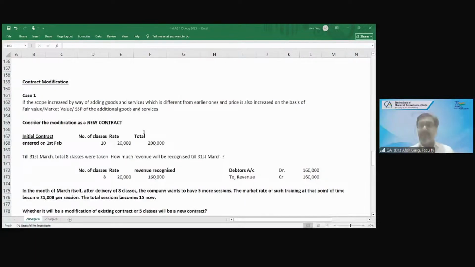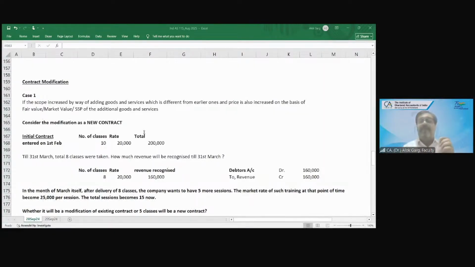Why? Because the addition in the goods and services, the market price of those additional goods and services, is not in line with the price of the addition in this contract. While the products are different, while the mobile phones are different, and they give different utility to different parties, the price is not in line with the market price.